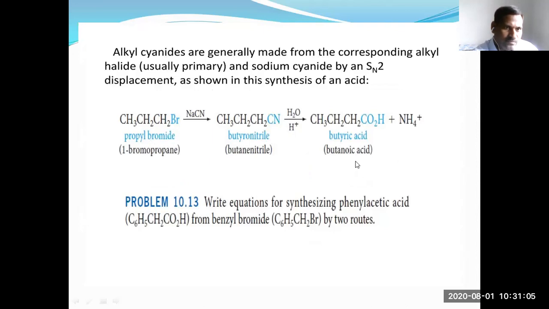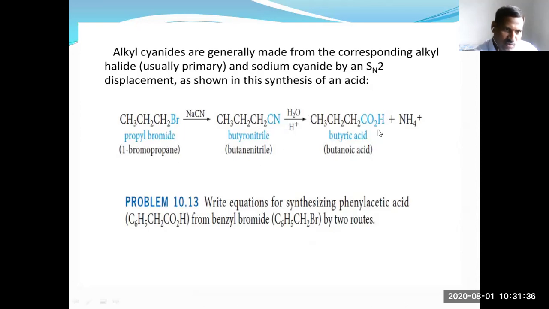Next, you can prepare carboxylic acids from alkyl halides. Alkyl halides react with sodium cyanide, and alkyl cyanides are formed. These alkyl cyanides undergo a hydrolysis reaction, and you can get the carboxylic acids.